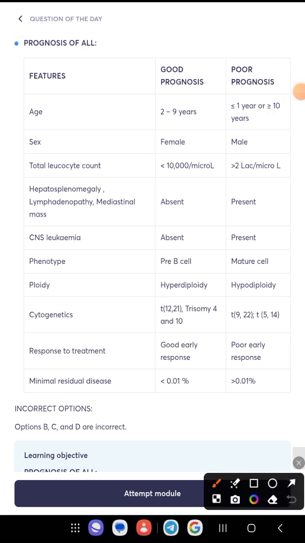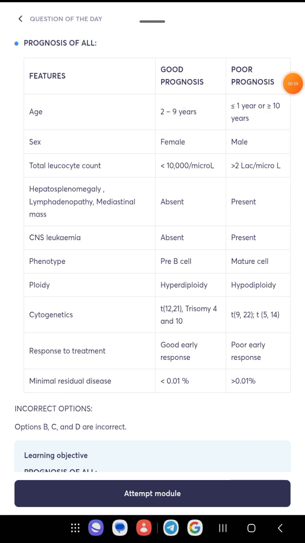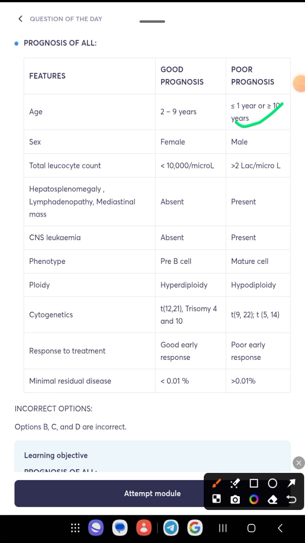If the patient's age varies between 2 years and 9 years, then in case of acute lymphoid leukemia, the patient has a good prognosis. But if the age of the patient is less than 1 year or greater than 10 years, then the patient has a bad prognosis, a poor prognosis.